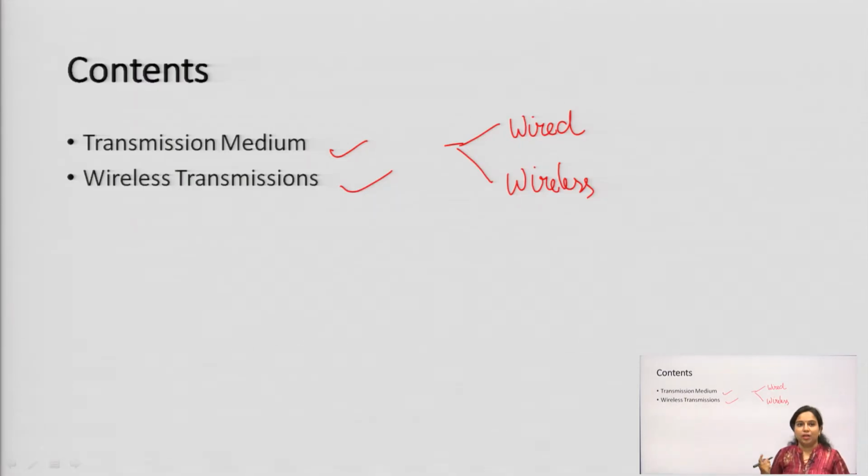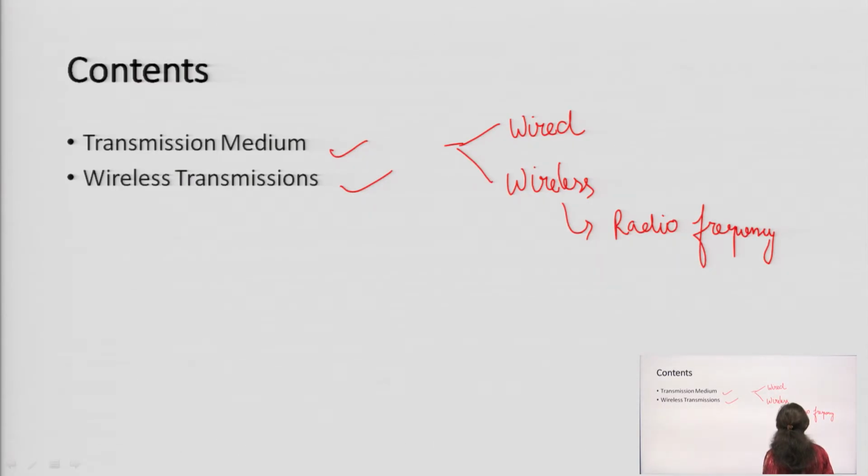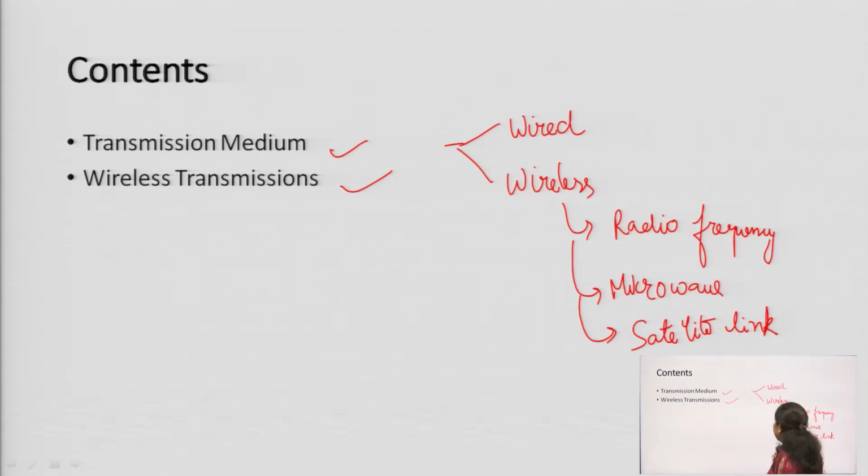In wired connection, a one to one wire has been set up between the transmitter and receiver. In case of wireless, different frequency ranges are used, like radio frequency, microwave frequency. In the microwave frequency range, if you are transmitting the information, these are the terrestrial or the satellite link. So, these are the cases related to wireless communication, but in case of wired communication, twisted pair cable, coaxial cable, we are going to discuss in the lecture also.